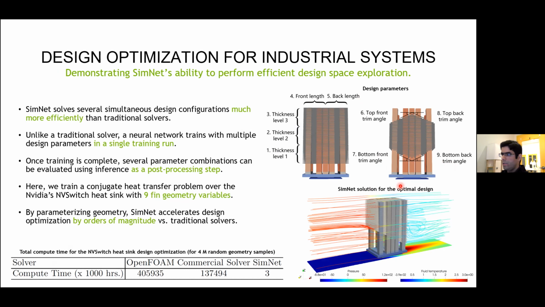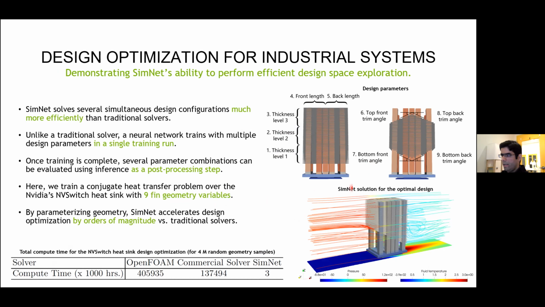In the heatsink design, usually the objective is to minimize the peak temperature that can be reached at the source chip while satisfying the maximum pressure drop constraint. So the fluid and heat neural networks in this example consist of 12 variables in total, 9 for the fin geometry variables and 3 for the spatial variables. And then using SimNet, we train 2 models, one for flow, one for heat, to compute the pressure drop and peak temperature corresponding to various parameter combinations. And the optimized design is the one that minimizes the peak temperature while satisfying the pressure drop constraint.